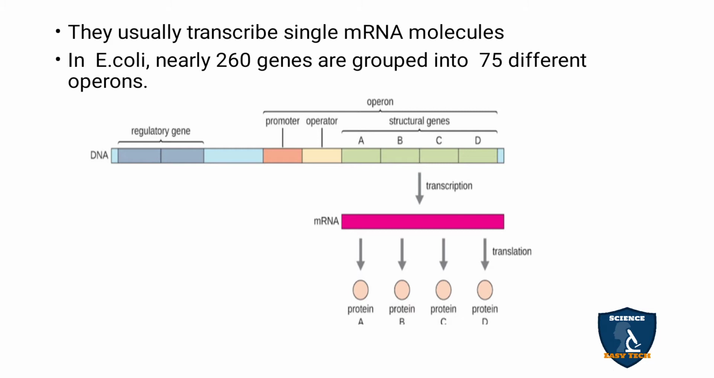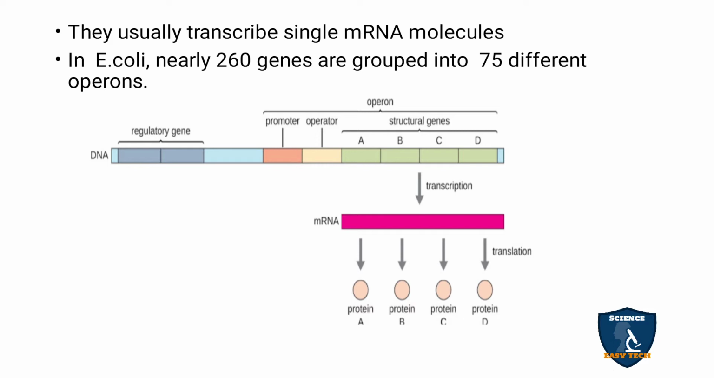We are discussing the transcription level. What is transcription? The DNA is transcribed to mRNA to make the complementary copy. That is called transcription. Here only mRNA molecules are involved in the transcription process. In E. coli there are 260 genes, and these 260 genes are grouped into 75 different operons.